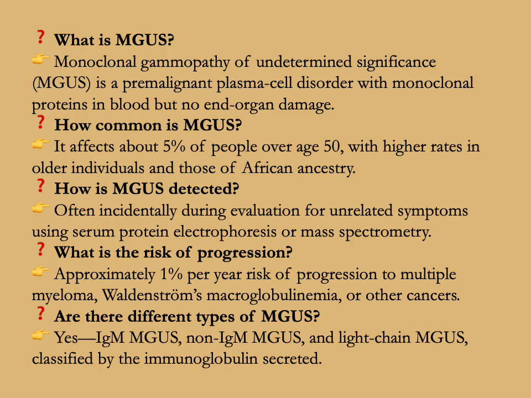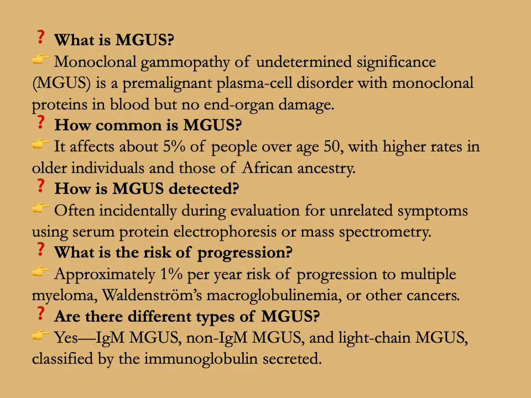What is MGUS? Monoclonal gammopathy of undetermined significance, or MGUS, is a pre-malignant plasma cell disorder with monoclonal proteins in blood but no end organ damage. How common is MGUS? It affects about 5% of the people over age 50, with higher rates in older individuals and those of African ancestry.